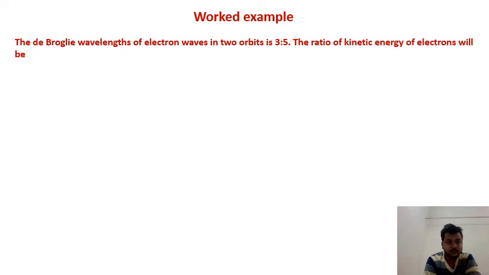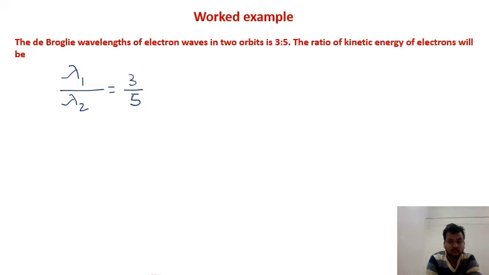So the question says that the de Broglie wavelength of electron waves in two orbits is 3:5. What is the ratio of kinetic energy of electron in these two orbits? So you can see that the question suggests de Broglie wavelength of electron in two orbits, for example lambda 1, lambda 2, which reach 3 by 5, 3:5, where lambda is the de Broglie wavelength.